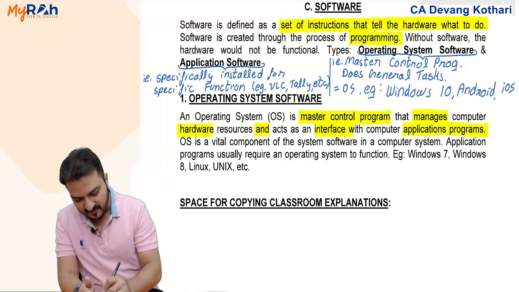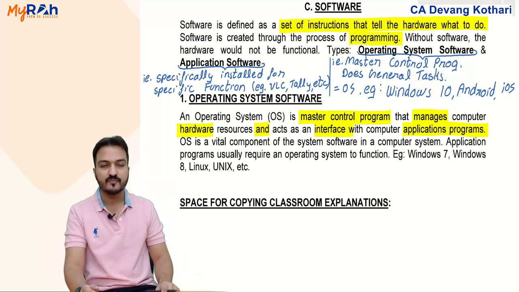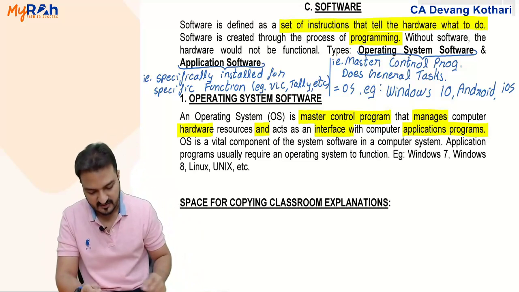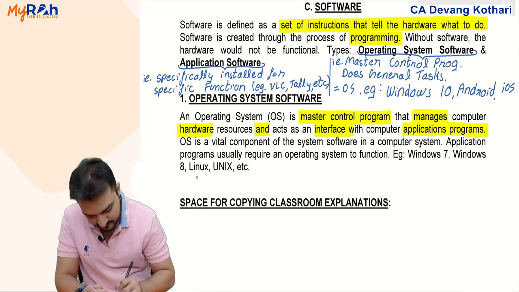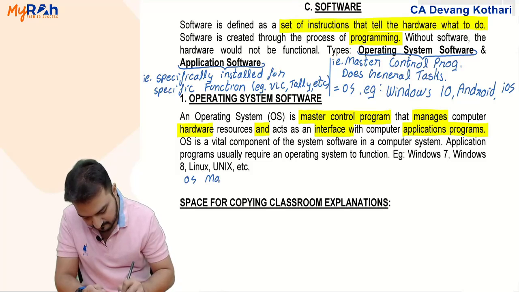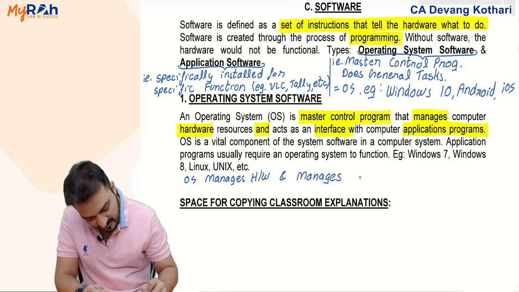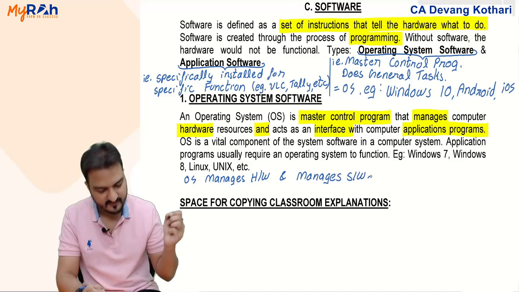So in general, if I tell you what does an operating system do, the simplest way, I'll write it here. The simplest way to tell you what operating system does, I'll say that operating system manages hardware and manages software.